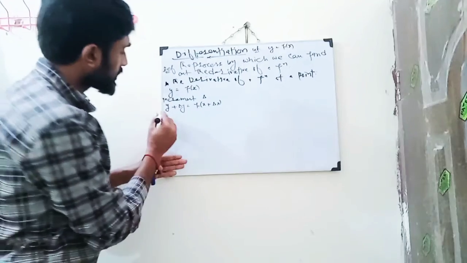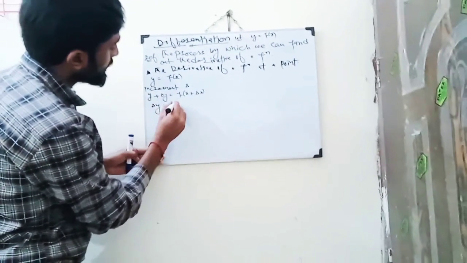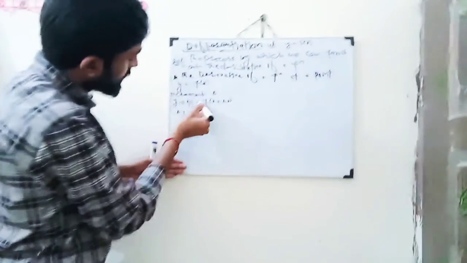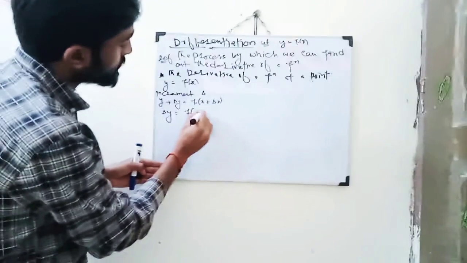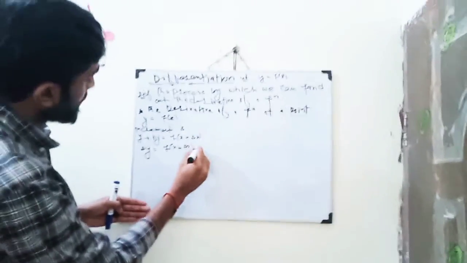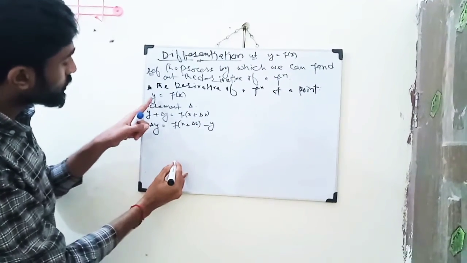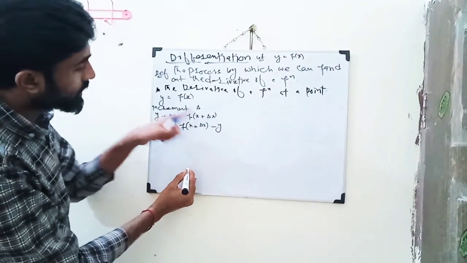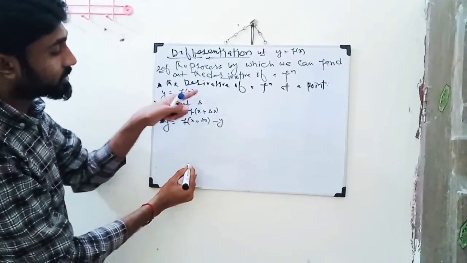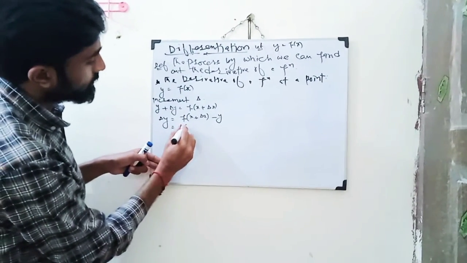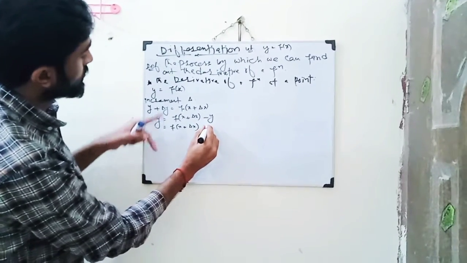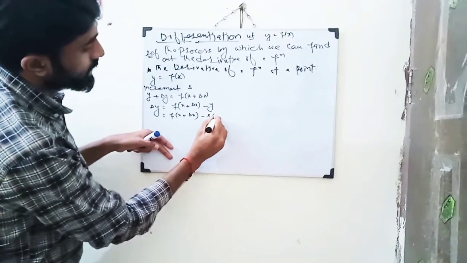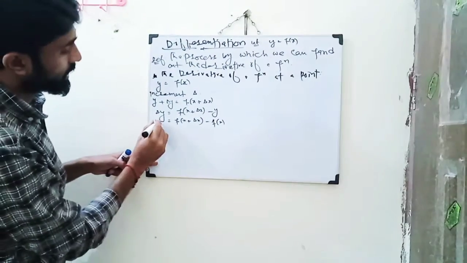Well, then we will put y here, and del y here, and put y on the next side, f of x plus del x, is equal to minus y. And we know that y is equal to f of x, so del y is equal to f of x plus del x minus f of x.